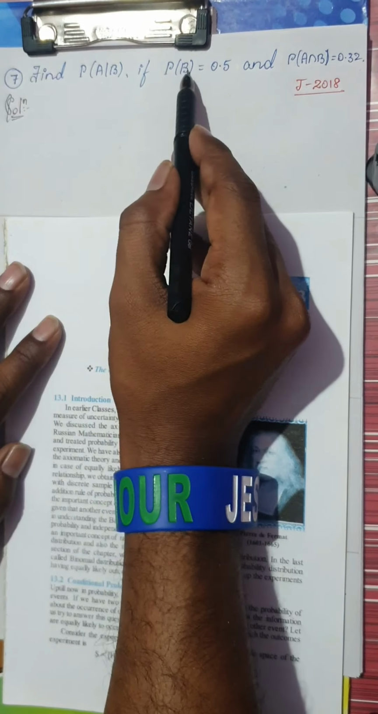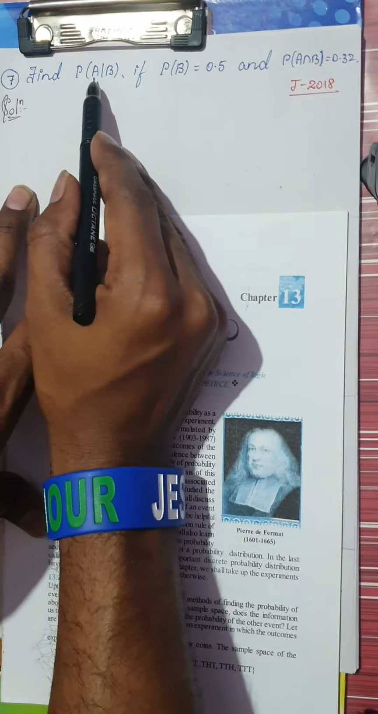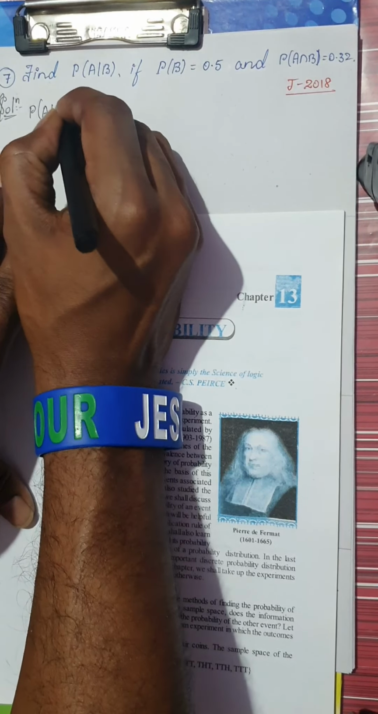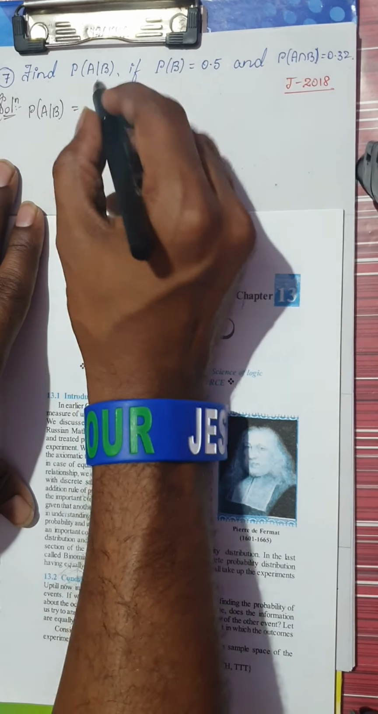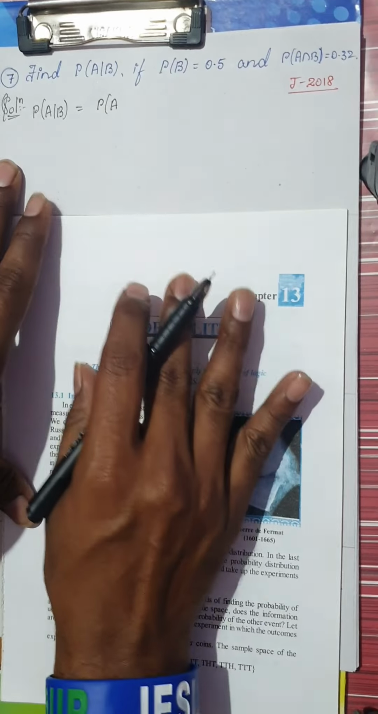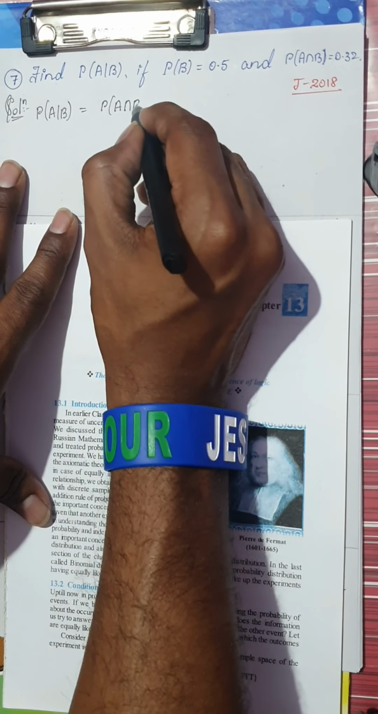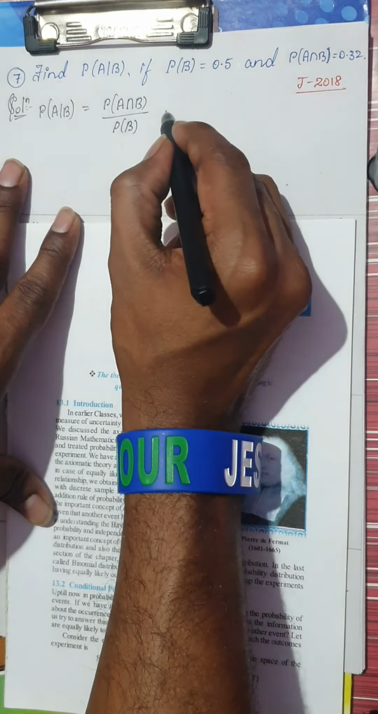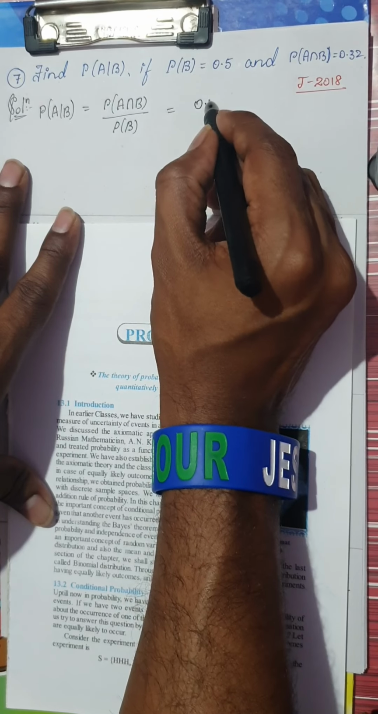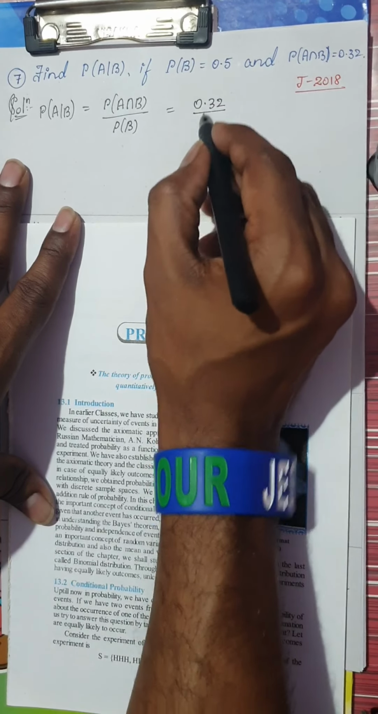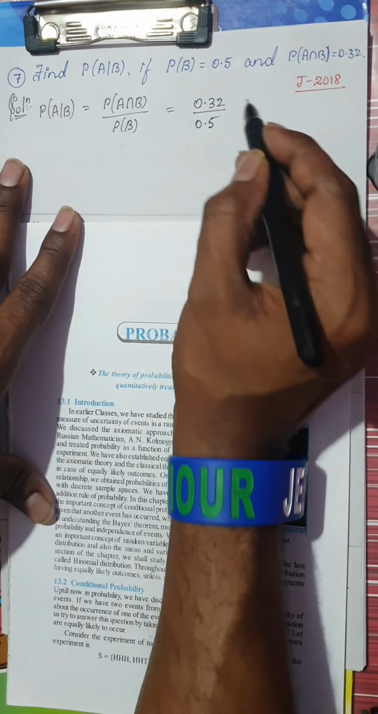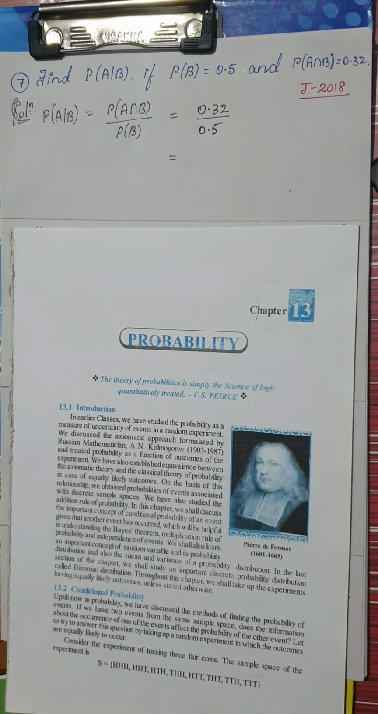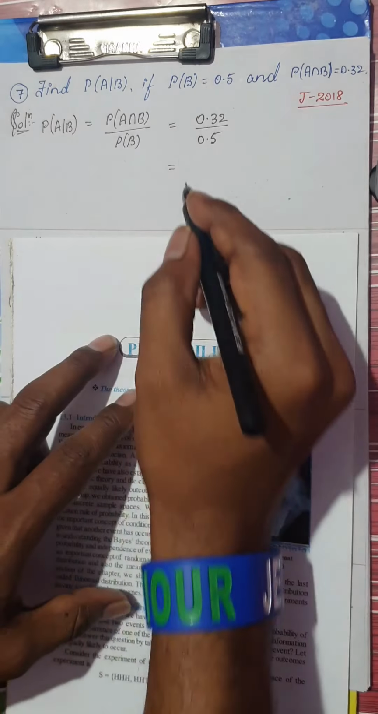In the next question, he has given P of B. He has given P of A intersection B. He wants P of A given B. A very simple question. Just use the formula. So probability of A conditional B, as you all know, yes, Shreyas, what is the formula? It is probability of A intersection B divided by probability of B. A intersection B is 0.32 divided by probability of B, which is 0.5. Use your calculator and write the answer as 0.64.